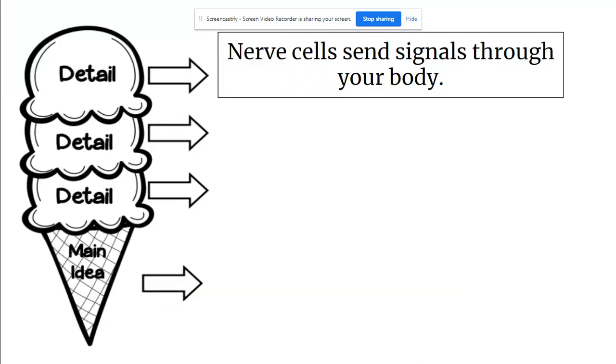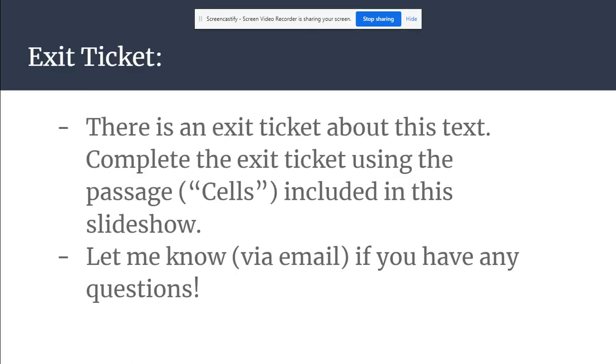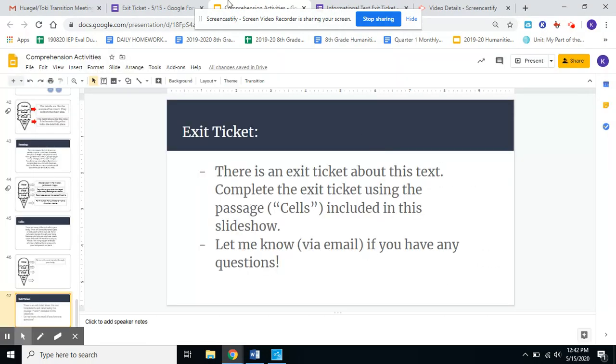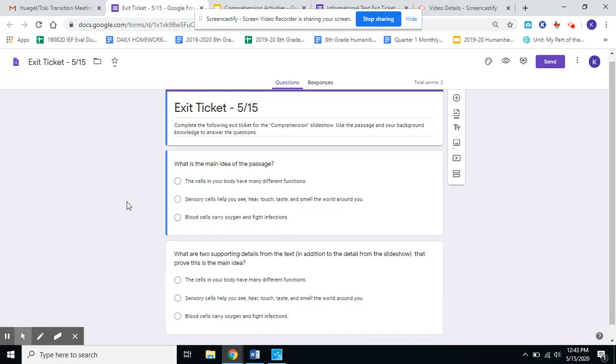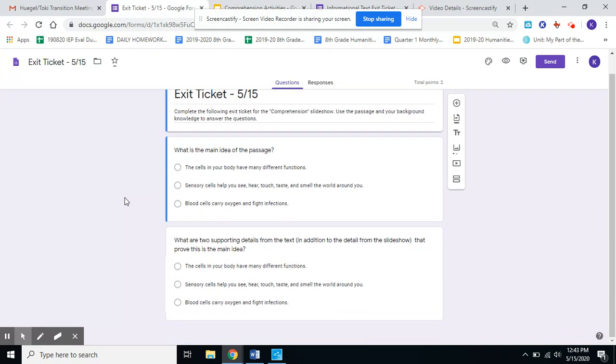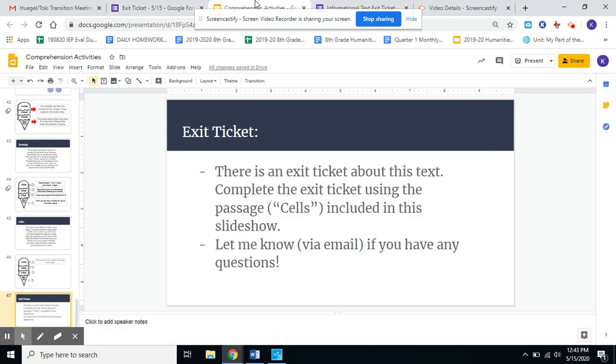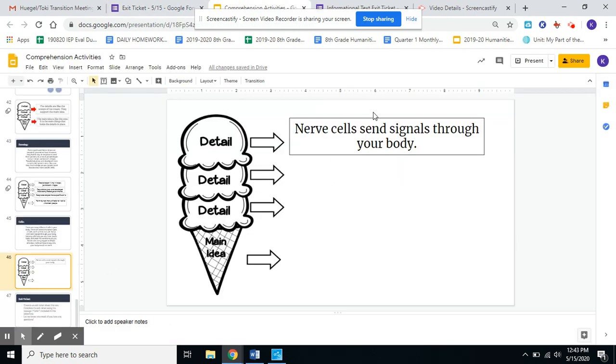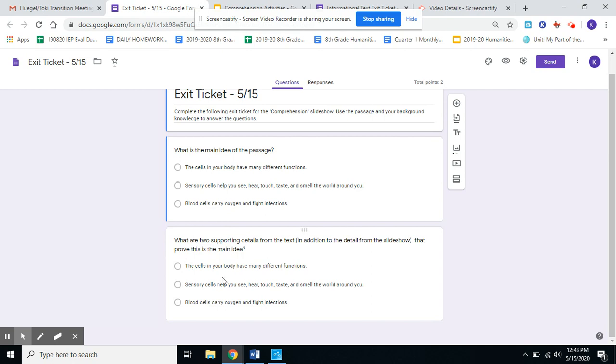So here is an example of a supporting detail from the text. Nerve cells send signals through your body. Your responsibility is, in your exit ticket today, to identify what the other supporting details are in this passage, as well as the main idea. Question one says, what is the main idea? Remember, that is what the text is mostly about, the topic the author is talking about. And then, what are two supporting details from the text that prove this is the main idea? These are in addition to this detail that you already have about nerve cells.